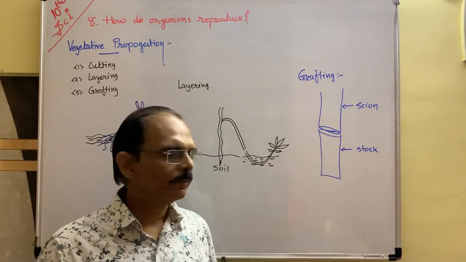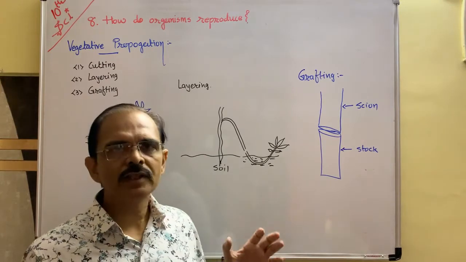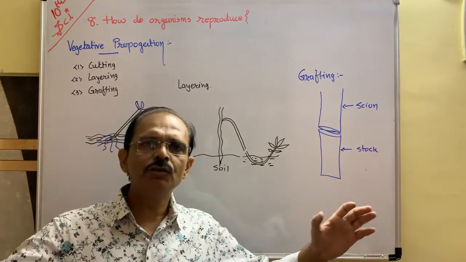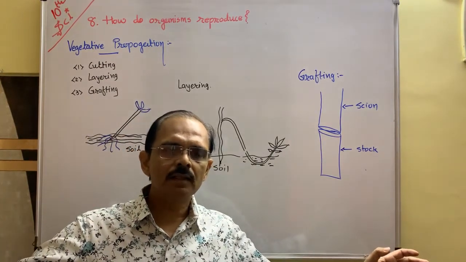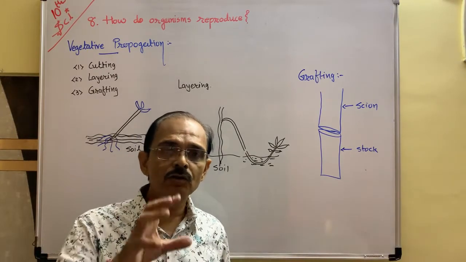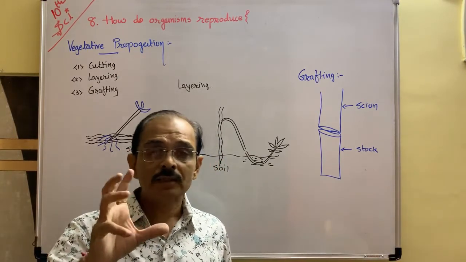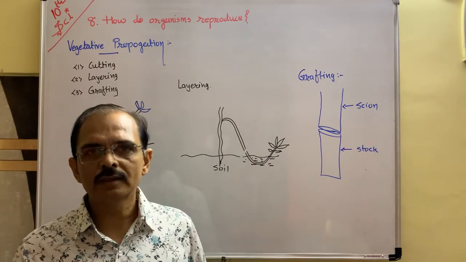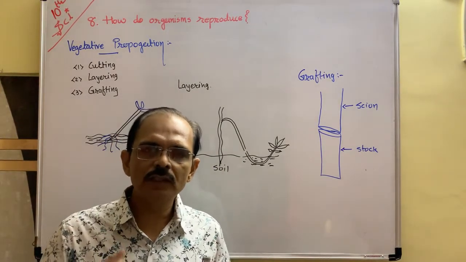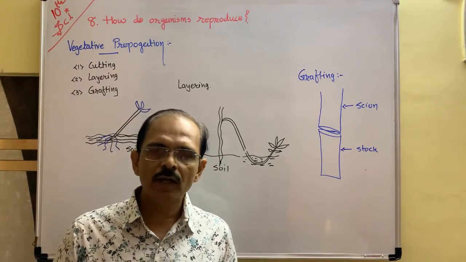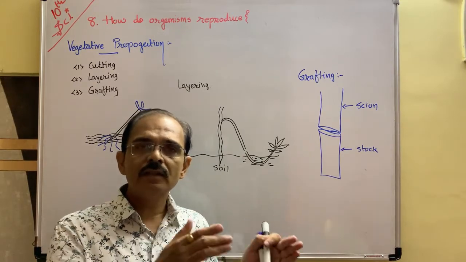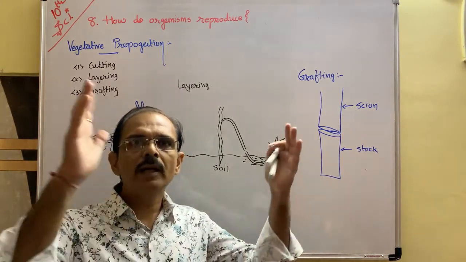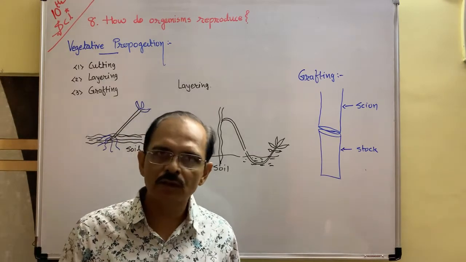As for example, suppose a big and huge mango tree is there. But in this mango tree, the number of mangoes is less. But the size of the mango is very good, and the taste is also very good. So what is our desired property? If in this type of mango tree the number of mangoes is more, then it is beneficial for us.